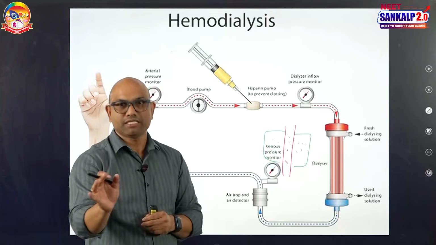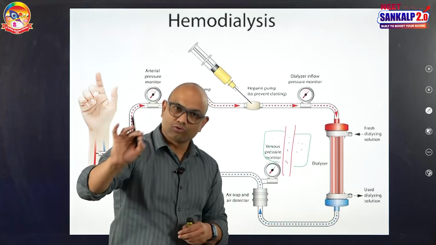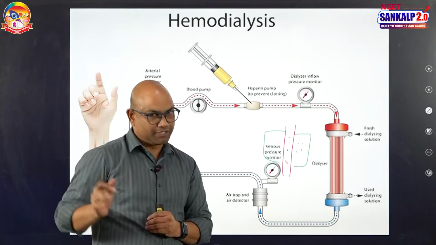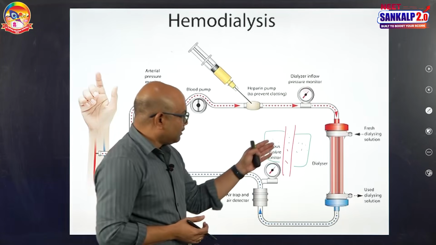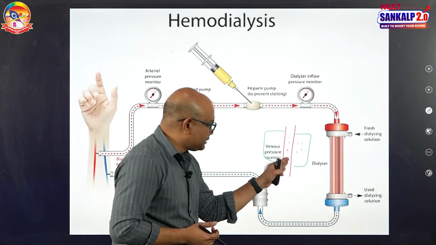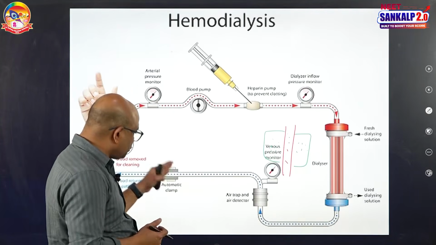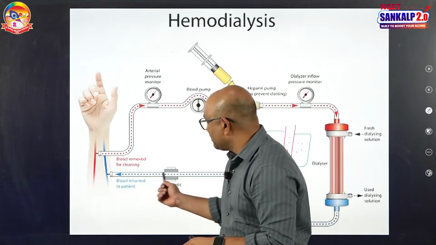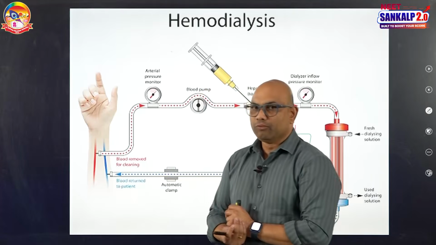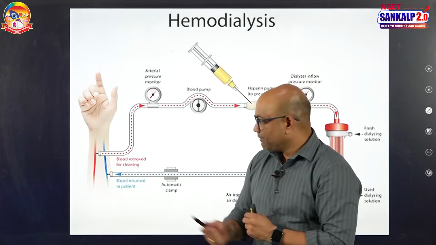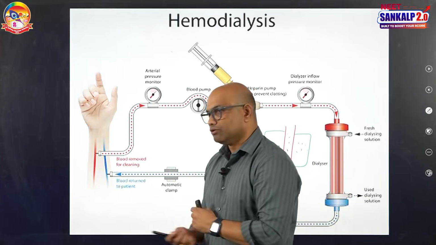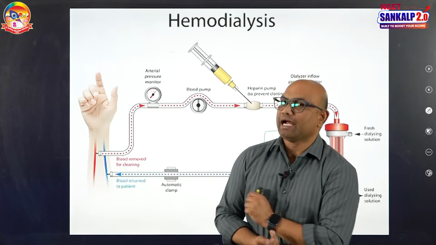Not only nitrogenous bases, excess water and excess salts can also move and be filtered. Once the blood in the cellophane tube is filtered, it passes through the dialyzing unit, gets into the cellophane tube and is finally drained back into the human body through the vein. But before the blood is given back to the vein, anti-heparin should be added.